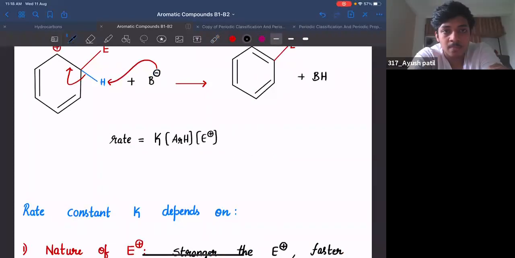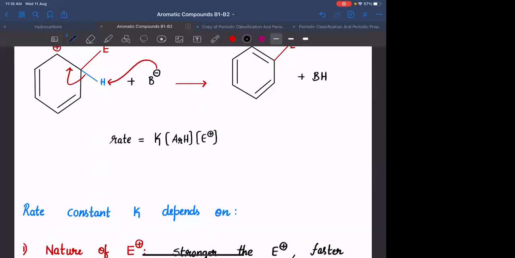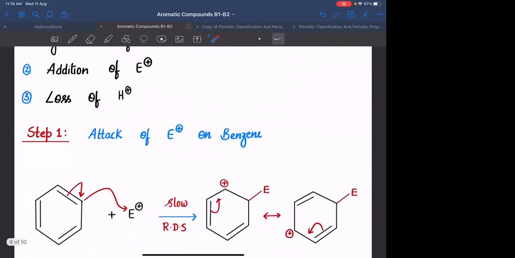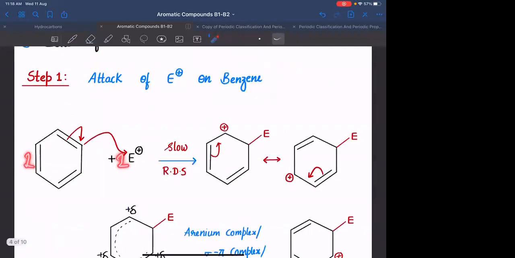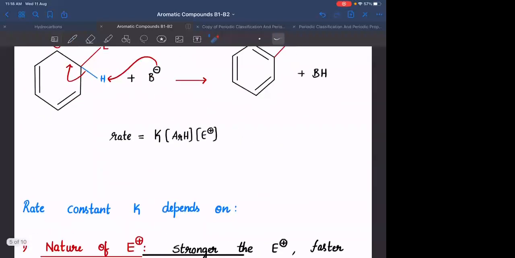Is that clear? The rate of reaction depends upon the concentration of the benzene and the concentration of the electrophile, along with some rate constant K. The rate will be directly proportional to the product of concentrations of the reacting species raised to the powers of their coefficients, which is 1 and 1. Clear, everyone? So यहाँ पे rate is equals to K into concentration of aromatic compound along with the electrophile.